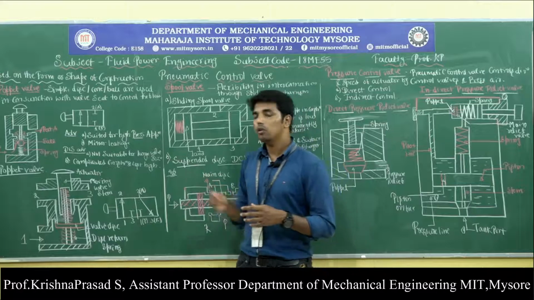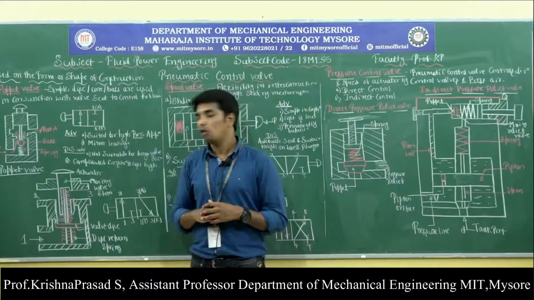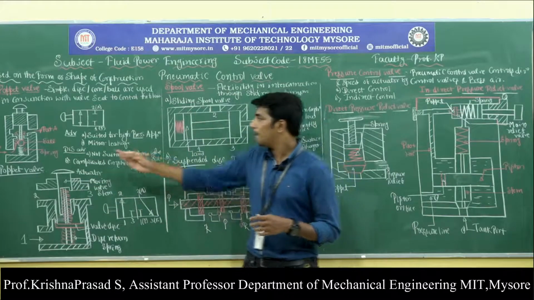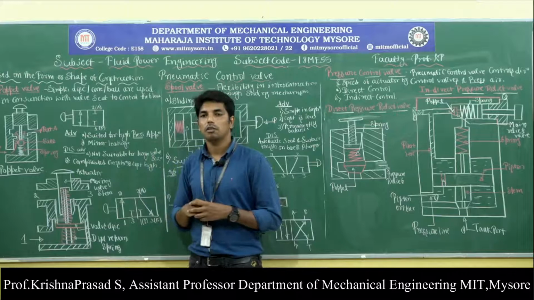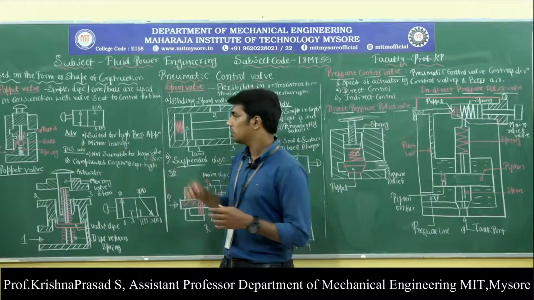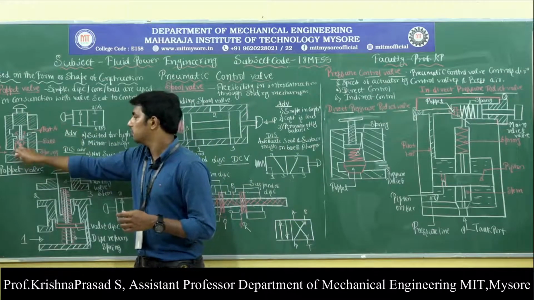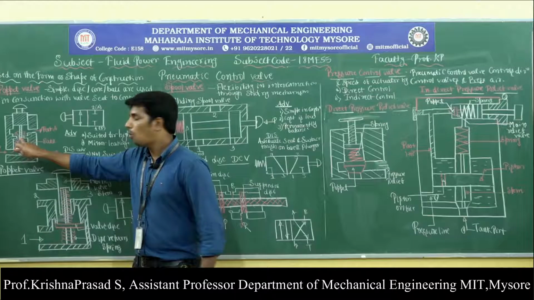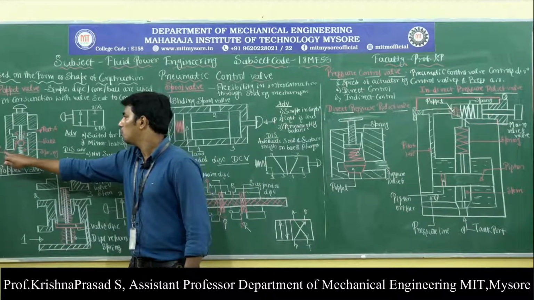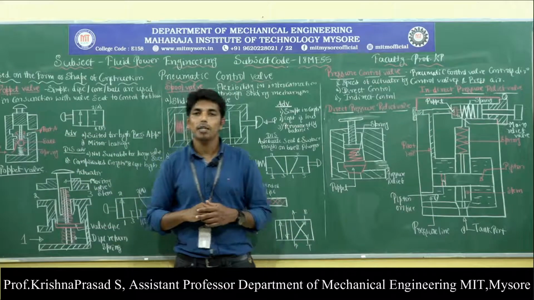In the poppet valve, we have 2 types: the 2x2 way valve and the 3x2 poppet valve. What happens in the case of the 2x2 poppet valve? That is very important. What does the construction contain? It contains a push button, then the ball and the valve seat, then the spring, then the port P and the port A. And I already told you it is a 2x2 way valve.